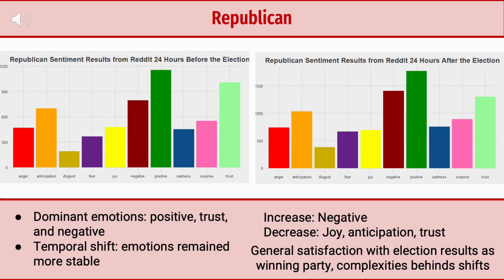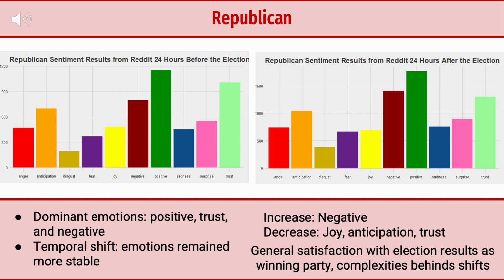When it comes to the Republican NRC analysis, we still see the same dominant emotions of positivity, trust, and negativity, but when it comes to the temporal shift, we see that emotions remained a bit more stable than on the Democratic side. So what we do see is a slight increase in negativity and a slight decrease in joy, anticipation, and trust, which may counter what we're expecting, but there are a bit more complexities behind the Republican side than what we looked at in the Democratic side.